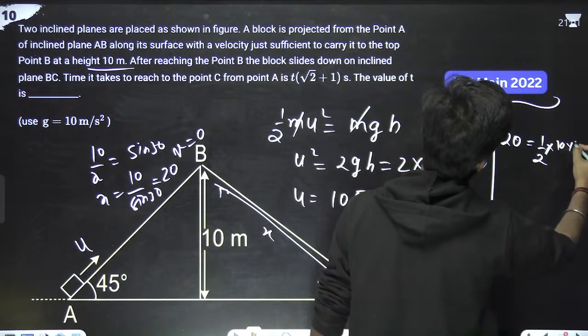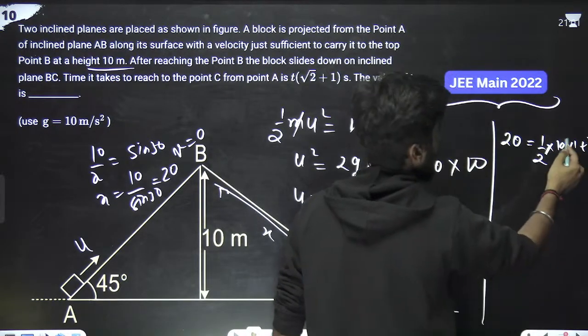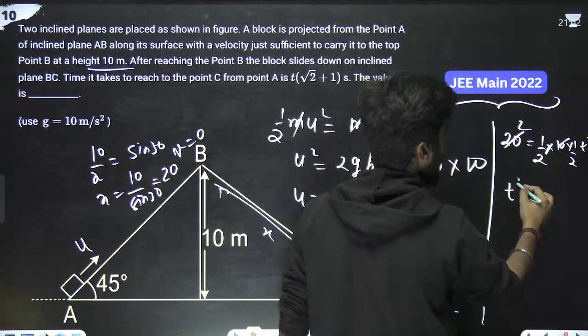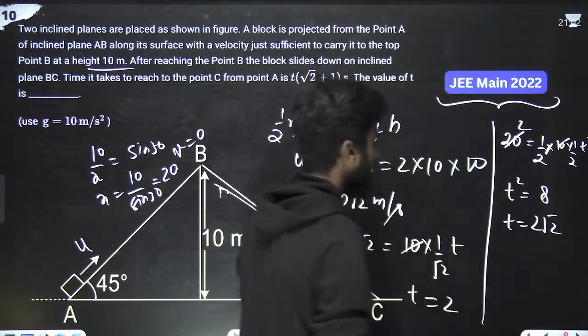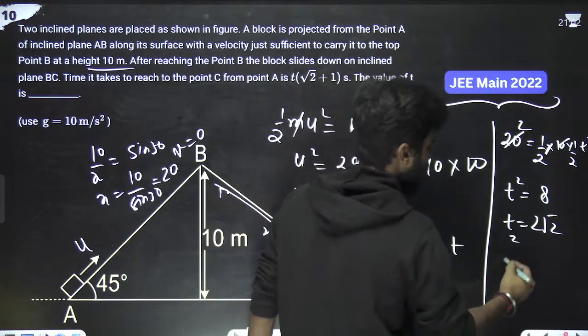10 into 1 by 2 into t square. Okay, 10 2s are 20. We have to write t square as 2 2s are 4, 2 4s are 8. So t is what? 2 root 2. Okay, this is t1. This is t2.